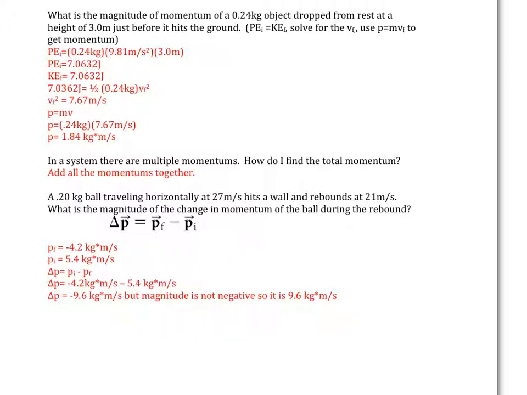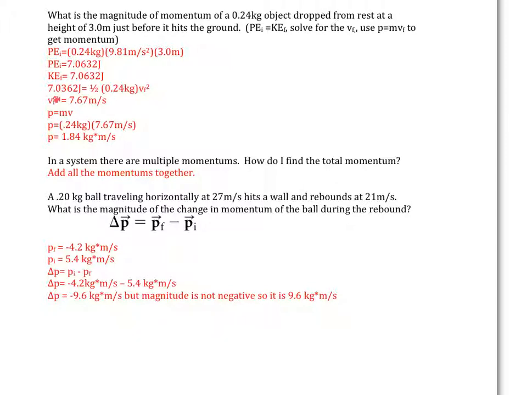Once I have kinetic energy, I can find the final velocity. So I plug my value in here for kinetic energy, 1/2 mass velocity squared. So now just solve for that final velocity. And in this case, when we solve for our final velocity, double check, make sure I got the right value here, 7.0362. All right, so I did take the square root of the answer. This should not be squared, this value. The squared should be gone.